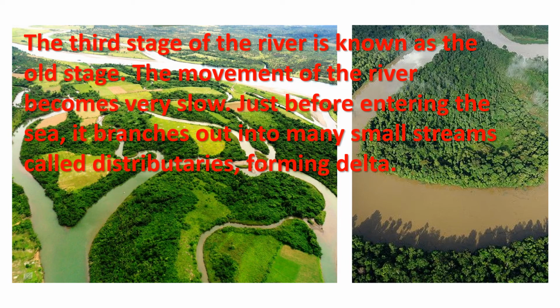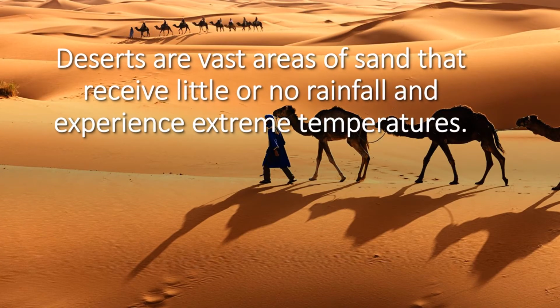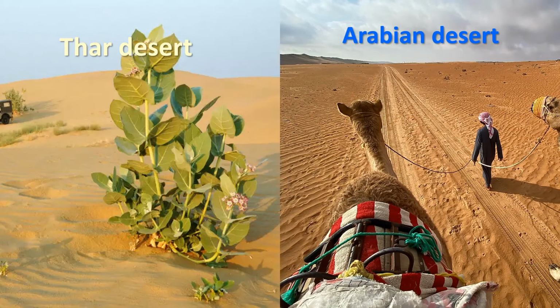Deserts are also major landforms which are found on the earth. Deserts are vast areas of sand that receive little or no rainfall and experience extreme temperatures. Due to the extreme climatic conditions, very few plants and animals are found in deserts. Deserts are usually located on the western side of the continents.